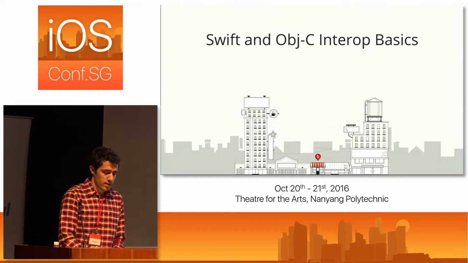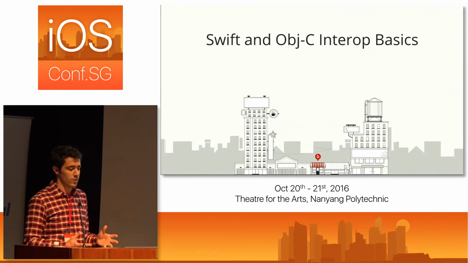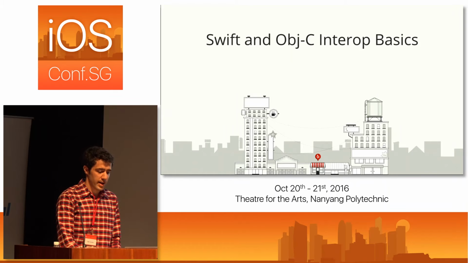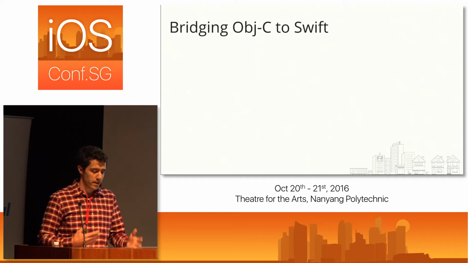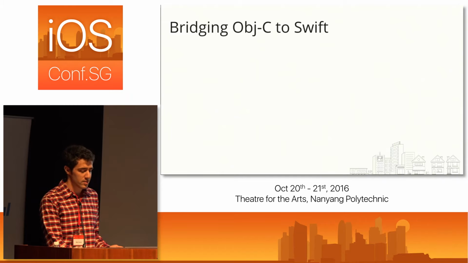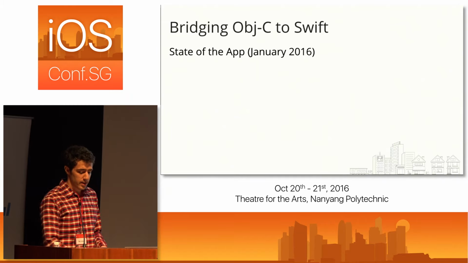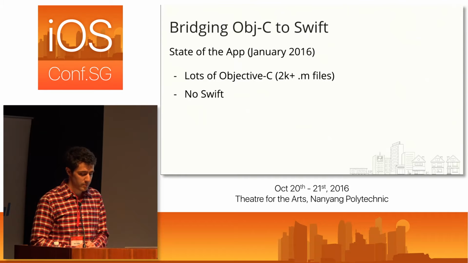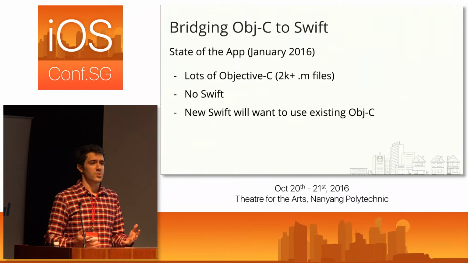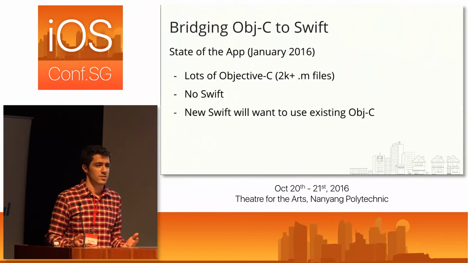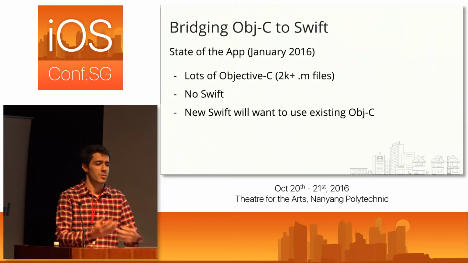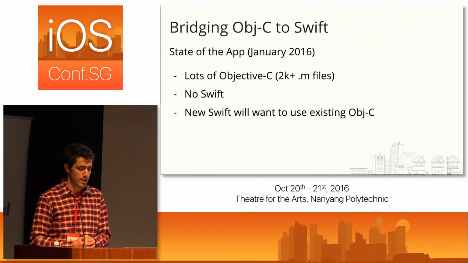All right, so first, I want to tell you about how Swift sees Objective-C. How does Swift work with Objective-C, the existing Objective-C that you might already have? And to talk about this, I want to start by going over where we started back in January of this year when we got started. So obviously we have a lot of Objective-C, and we don't have any Swift. And we know that this new Swift code that we're going to write is going to want to use a lot of that existing Objective-C code that we had because we have a lot of core common components and utilities that we use throughout the app, right?